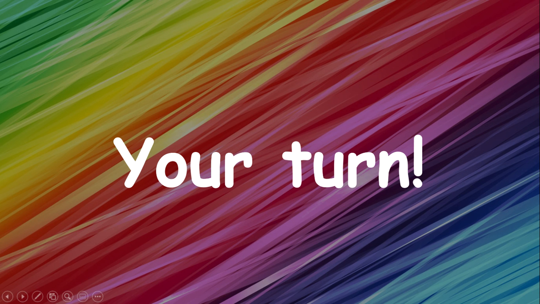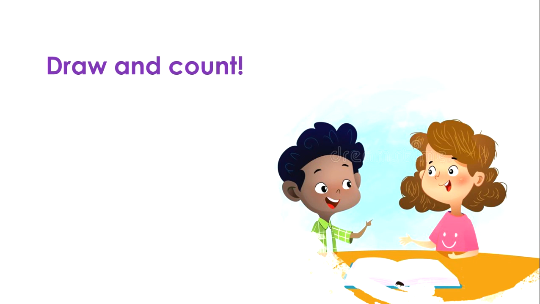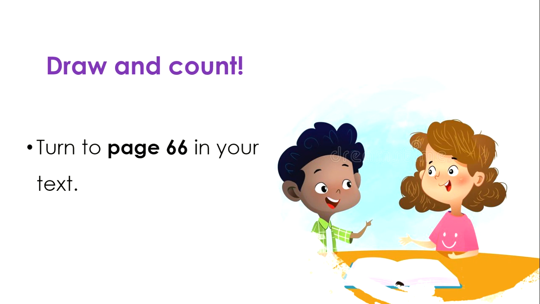Alright, now it's your turn. Remember, if you did not get it, you can just play back the video, go back over it, and see if you want to hear it again, you can get it. If not, please feel free to message me. Alright, now it's your turn. You're going to draw and count. Turn to page 66 in your math textbook, and you're going to do exercise 1B. Exercise 1B is asking for you to create 2 sets, but one set has to have 1 more than the other.